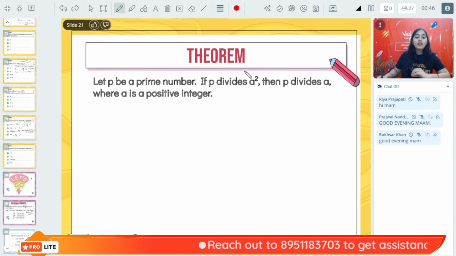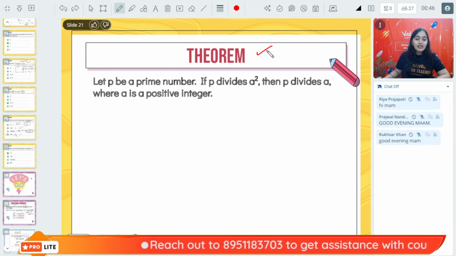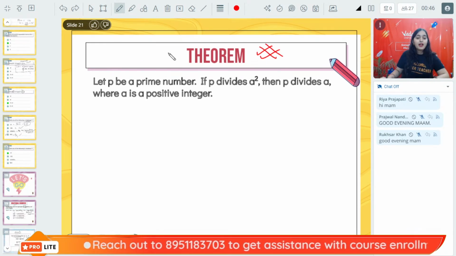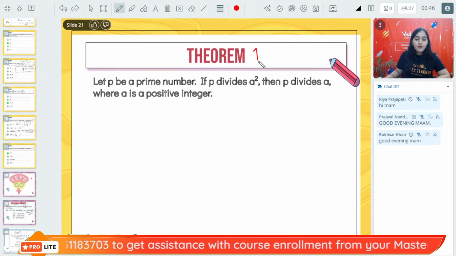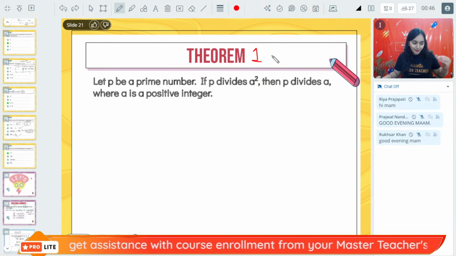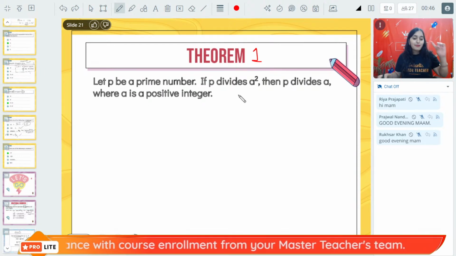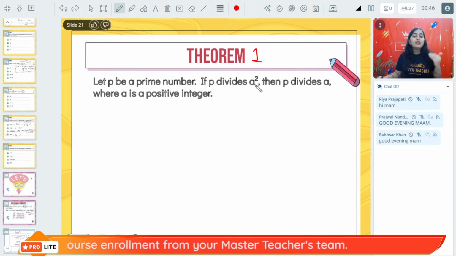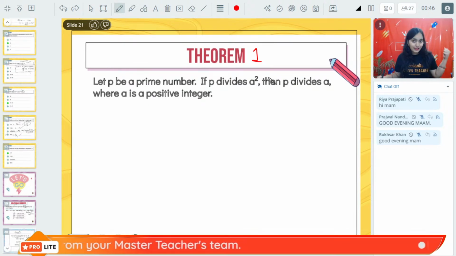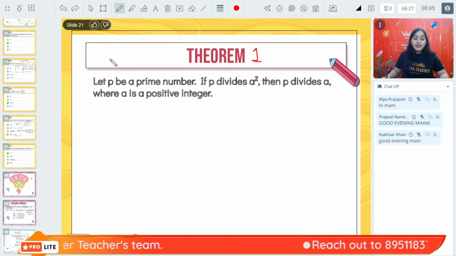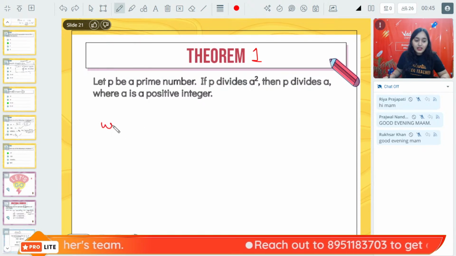And for proving it, we need this theorem. This is basically theorem 1 of this chapter. You can call it theorem number 1. And theorem number 1 is based on the theorem we learned in the last class, the fundamental theorem of arithmetic. So this is a very important theorem.